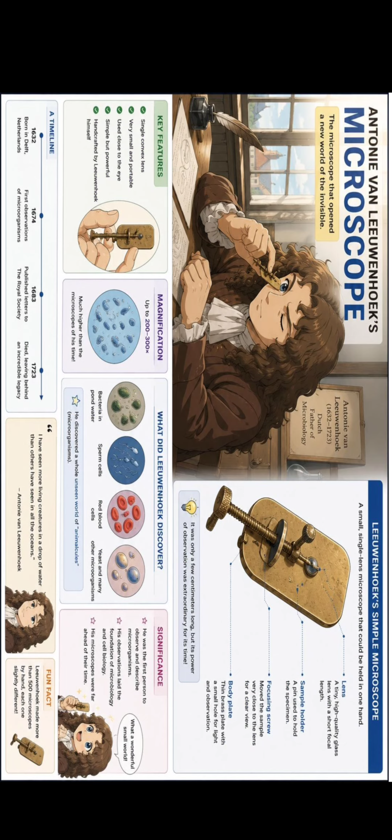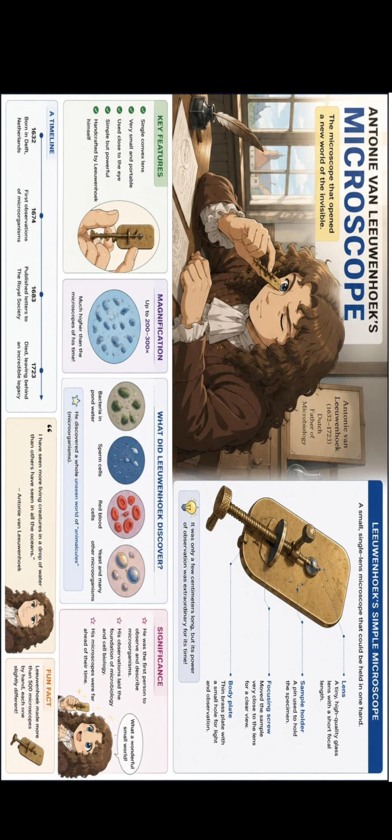Then see, I have kept Leeuwenhoek's microscope first because it's the simplest one. You may doubt it as a microscope because it's a very small device with one convex lens. If you look carefully, there is only one convex lens. You have to observe from the other side.